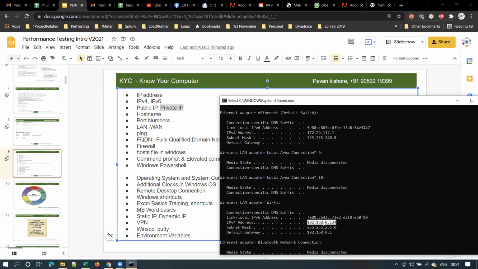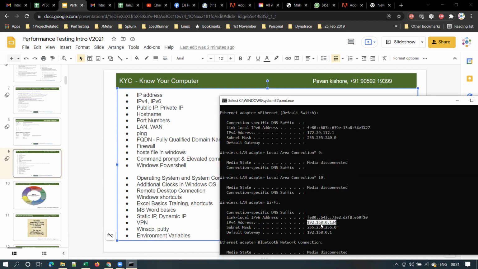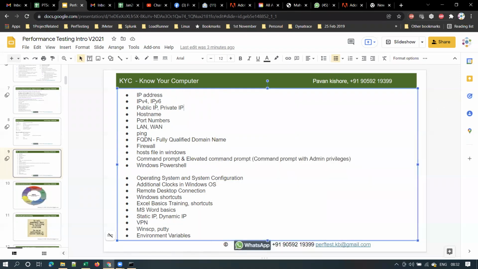Even your mobile will have some separate private IP. Okay. However, this is within your network, local to your Wi-Fi. Okay. And what is this public IP? So public IP is your IP address with which you are visible to the external world. Right? Means out of your network.